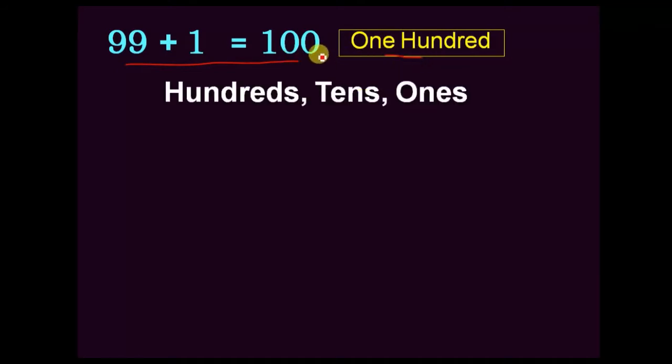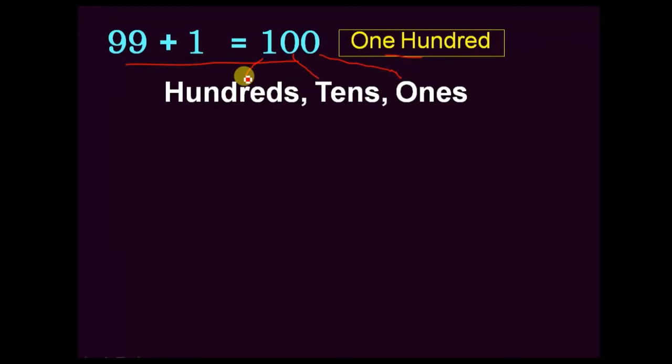Now in this, the right side place value is ones, the middle one is tens, and the left side place value is hundreds. All of you know. Here three place values: ones, tens, hundreds.